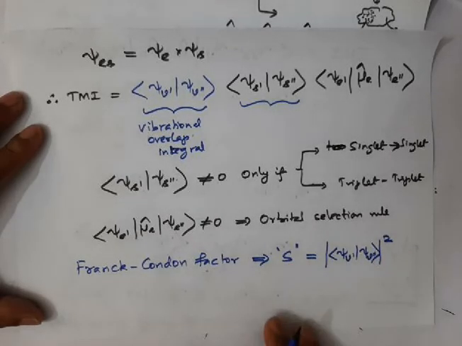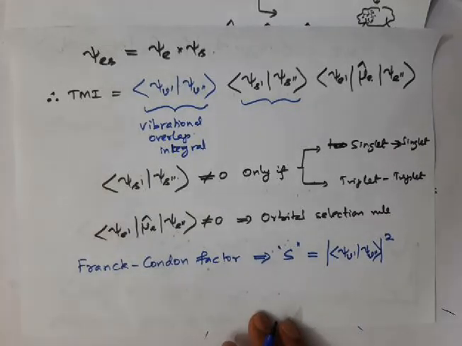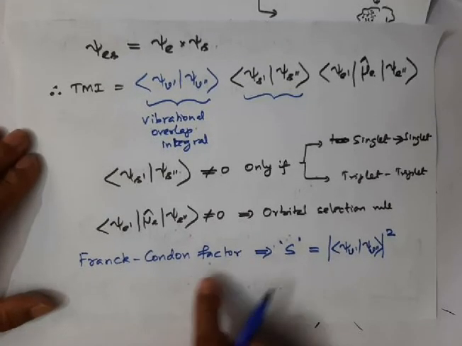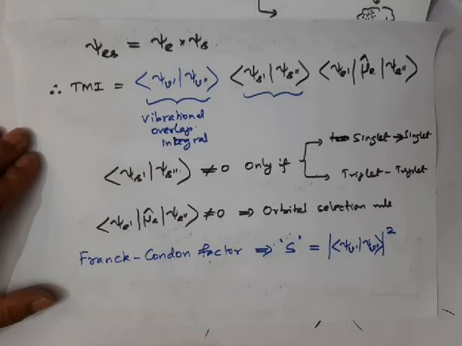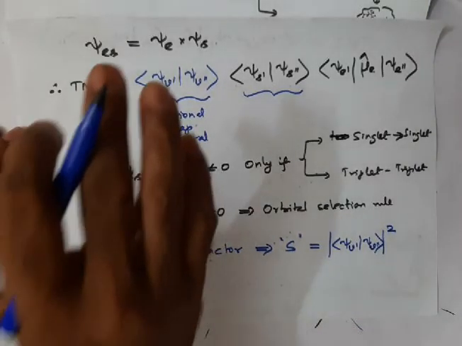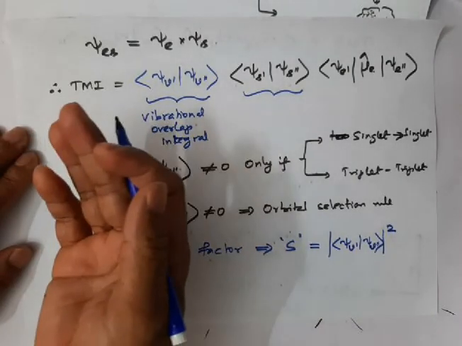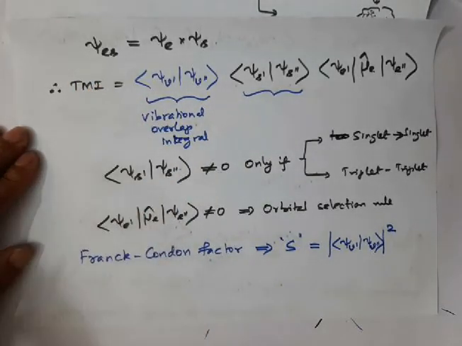Why is this very important? Because in an electronic transition, many vibrational transitions take place. The intensity of each vibrational transition is decided by the Franck-Condon factor. Yes, it is also decided by the Boltzmann distribution, but I told you in the beginning, at room temperature almost all molecules are present in the ground vibrational state.